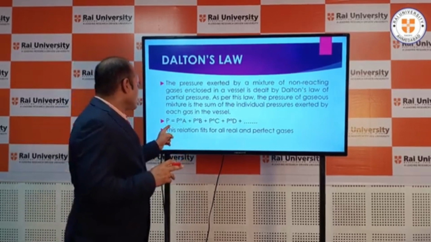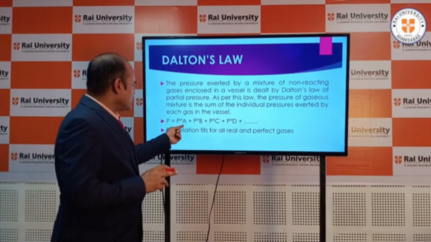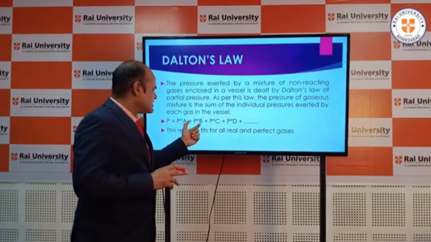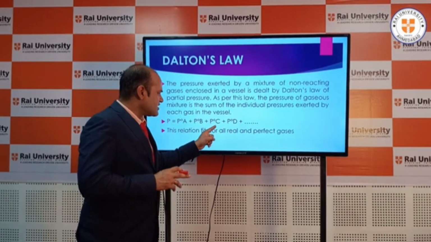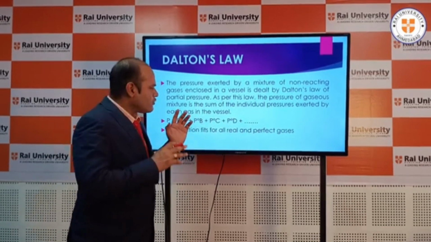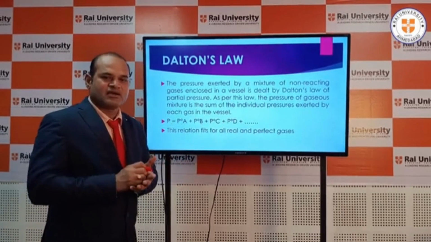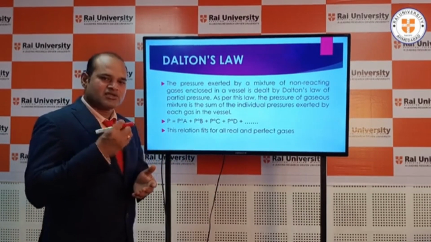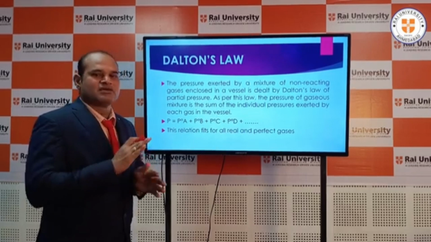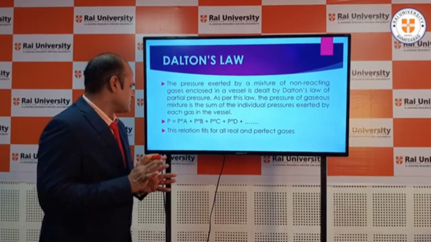Mathematically, P = PA + PB + PC + ..., the partial pressures of whatever number of gases are in that container. The sum of the partial pressures is the total pressure of the gas.